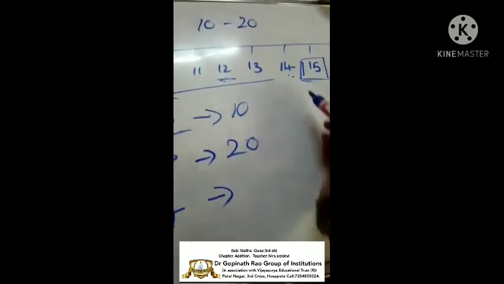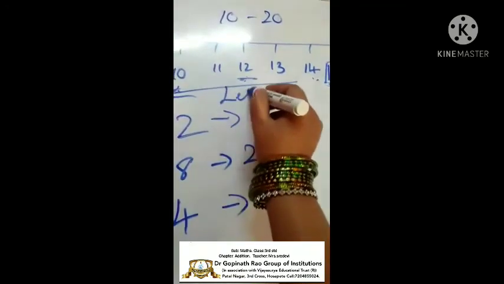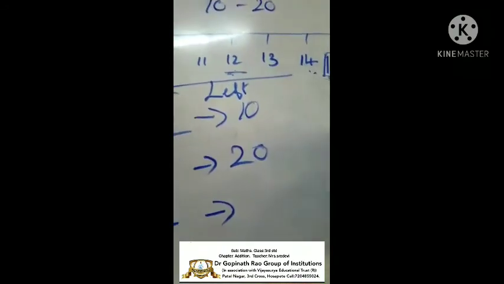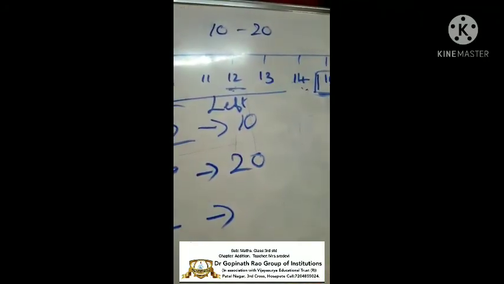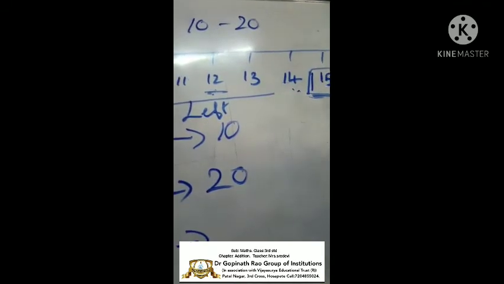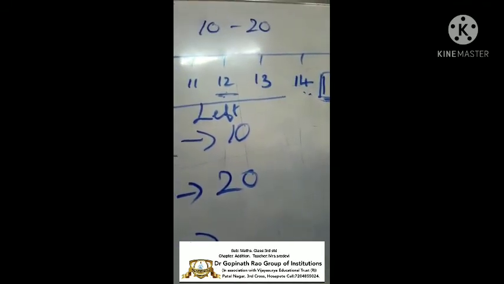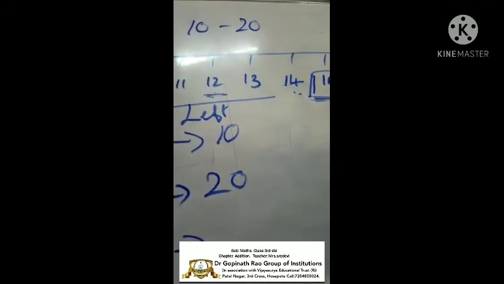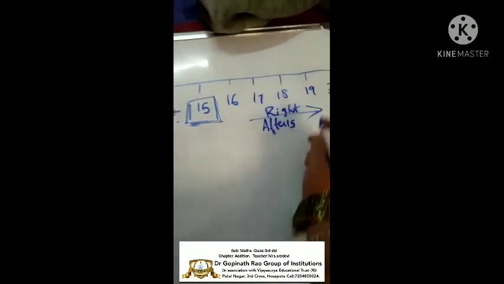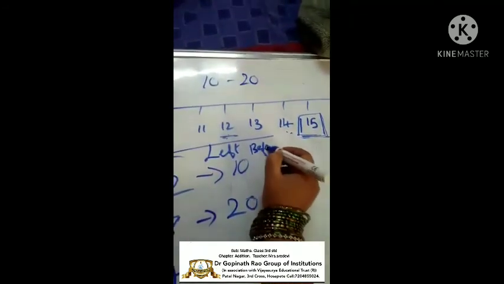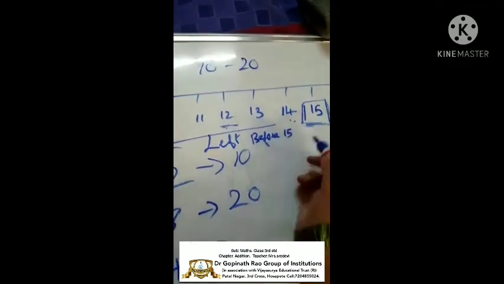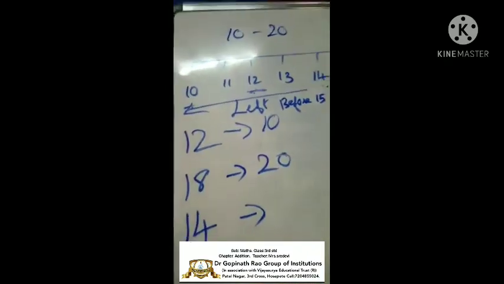Till 15, this left side, it is nearer to 10. Before 15 it is left, after 15 it is right. In this way you have to solve, children.